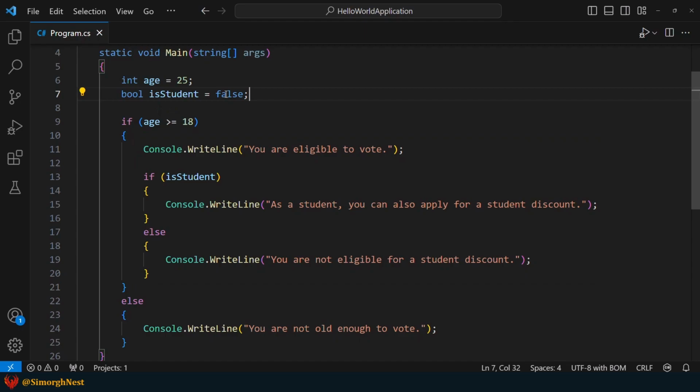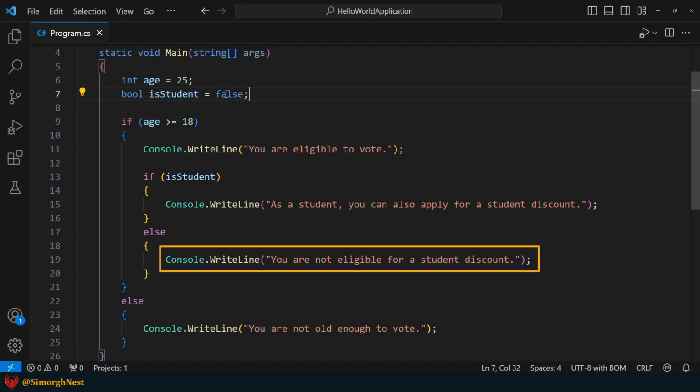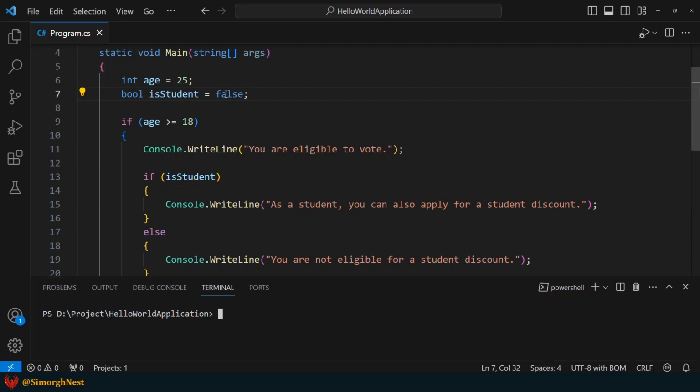But this time, in the nested if statement, this condition is false, so the code inside the else block will be executed. Let's run the application once more. As you can see, we get the expected result.